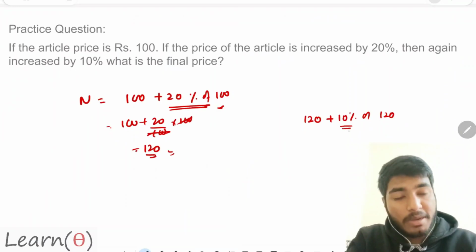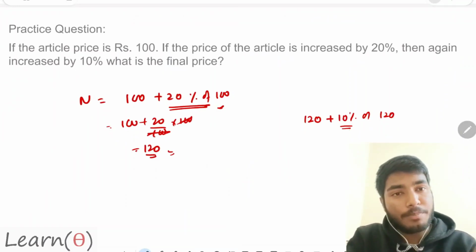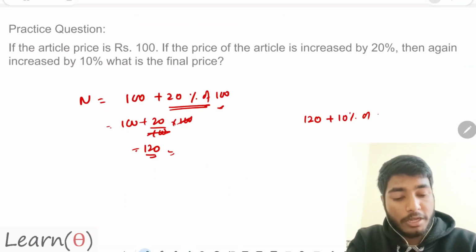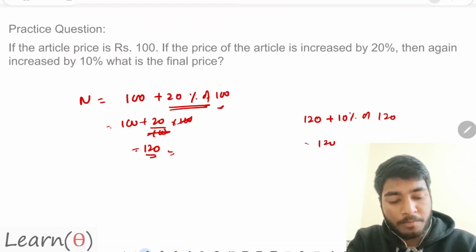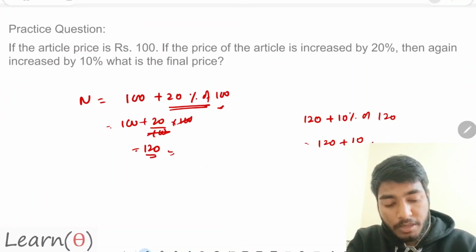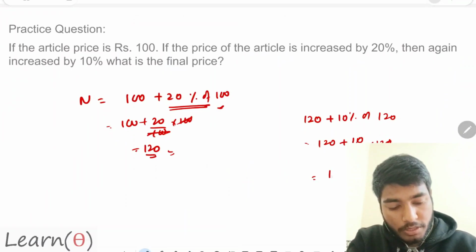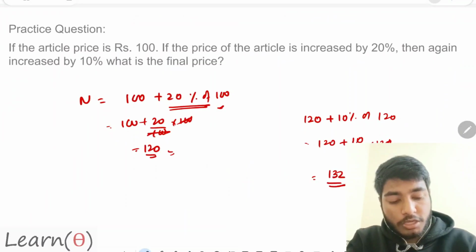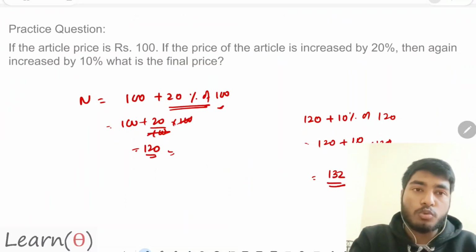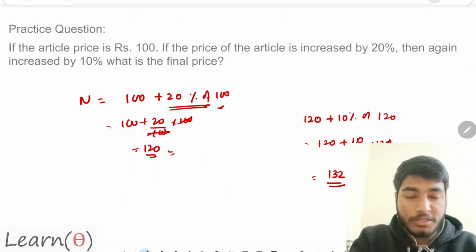When it is increased by 10%, it is 10% of exactly the previous value, that is 120. You cannot take 10% of 100. So 120 plus 10 by 100 into 120, that is almost 132. So the new price is 132. I hope this is clear to you.